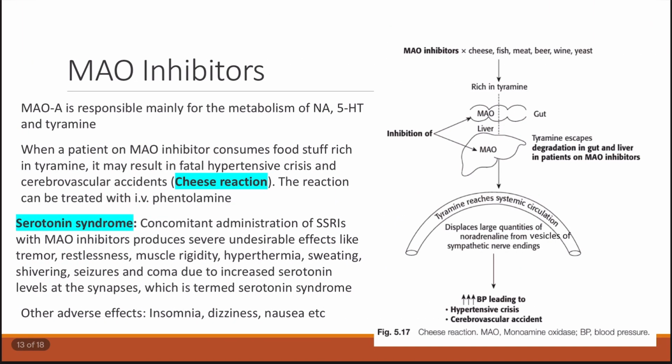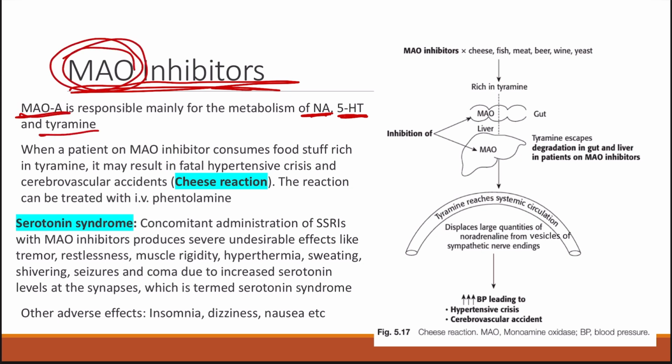Okay, now let's come to the next class, that is the monoamine oxidase inhibitors, which are also used as antidepressants. As you can see, the mechanism of action is very similar. It will prevent the metabolism of noradrenaline, that is norepinephrine, serotonin and tyramine, because this enzyme, monoamine oxidase A, and also monoamine oxidase B, are responsible for metabolism of these neurotransmitters.